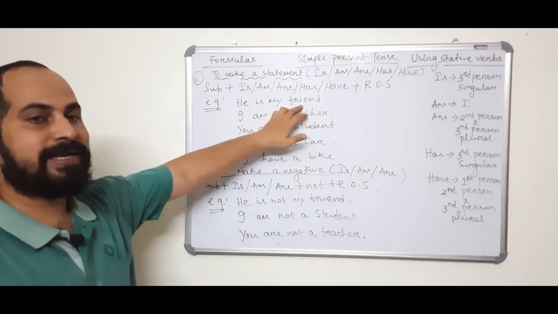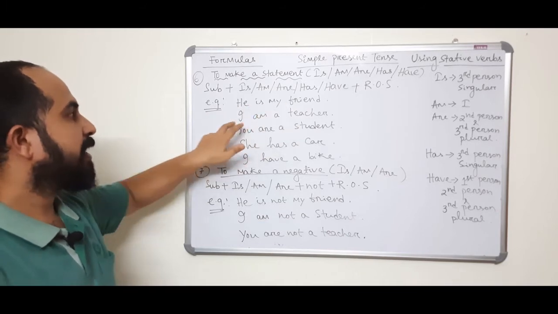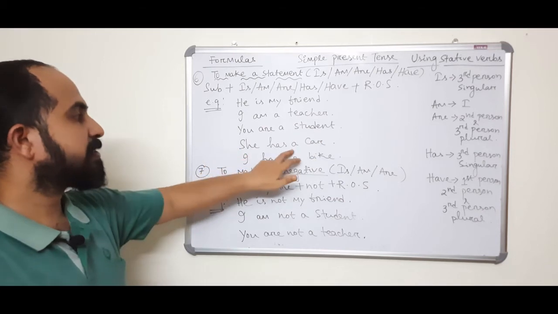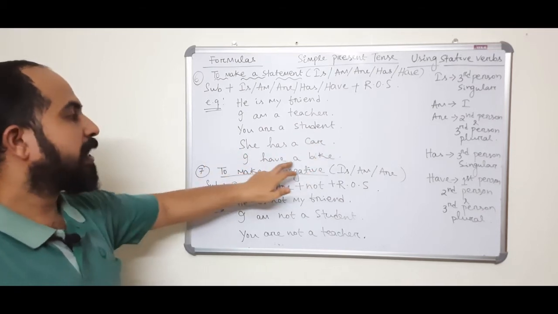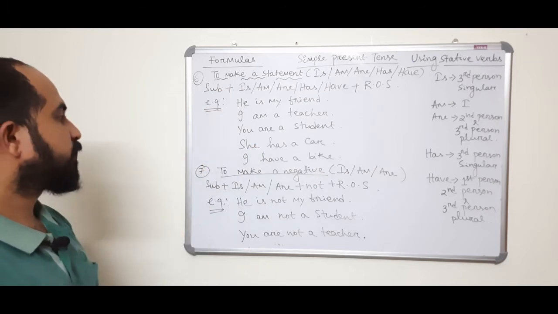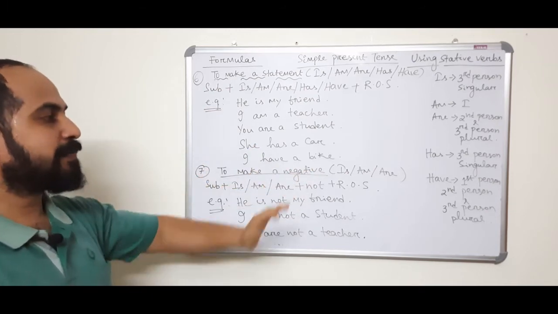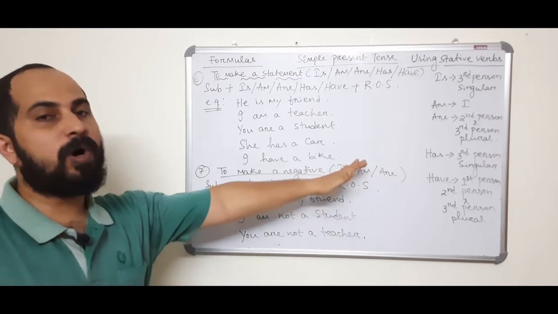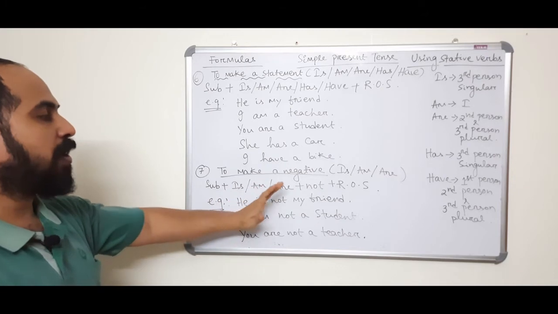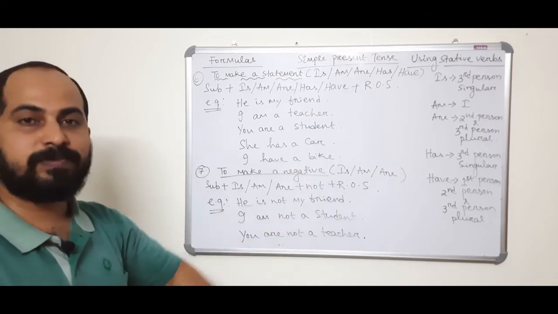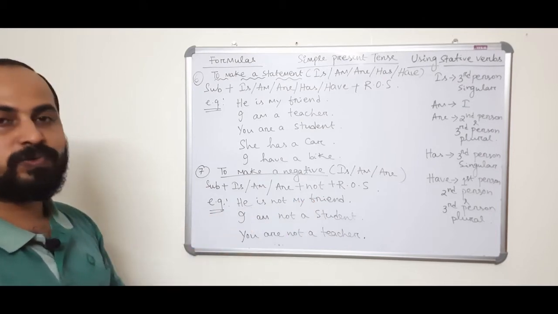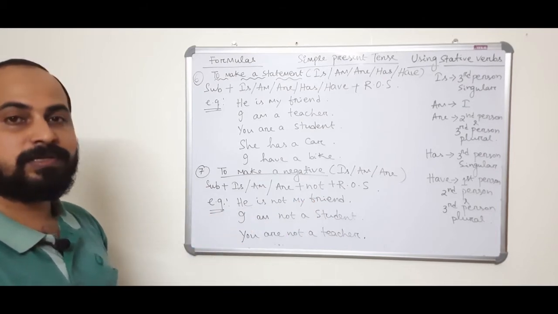So, he is my friend. I am a teacher. You are a student. She has a car. I have a bike. So I have given 5 examples. To make a negative statement using is, am or are: subject plus is or am or are plus not plus rest of the sentence. He is not my friend. I am not a student. You are not a teacher.